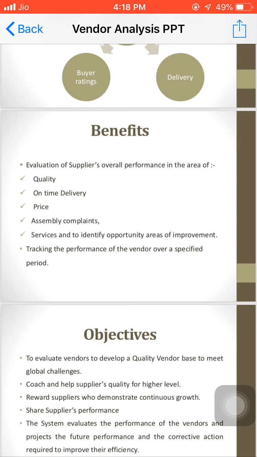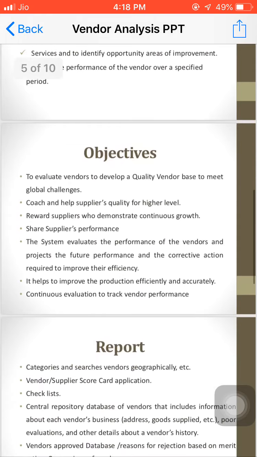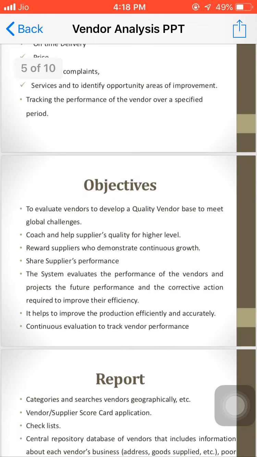So based on that, we would be able to finalize the vendors for our next project also. So this is the simple reason why this tracking is required. So the next part is the objectives.